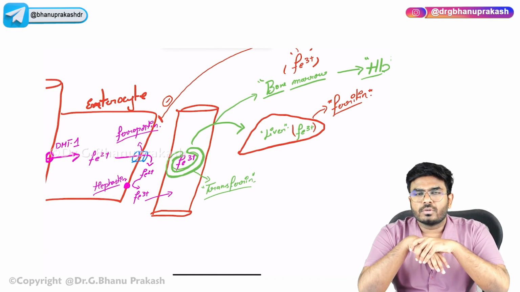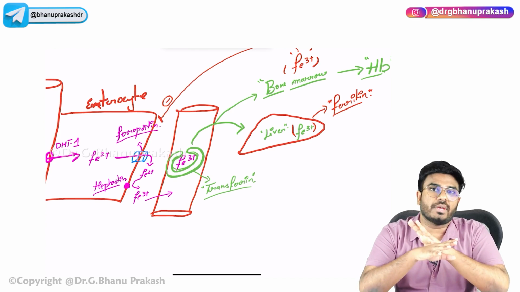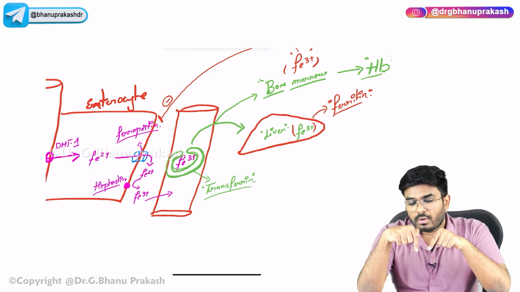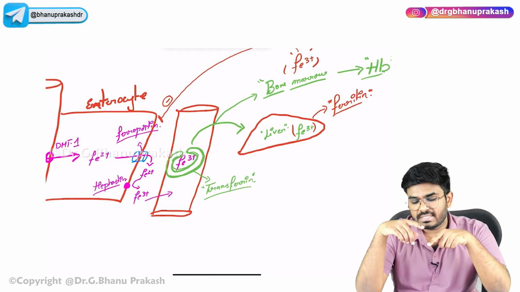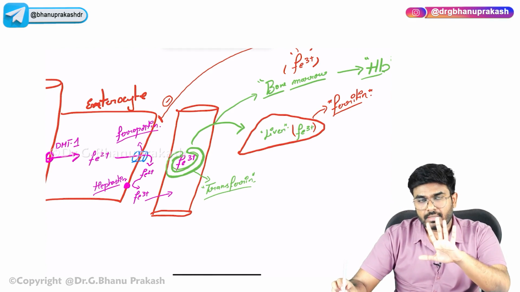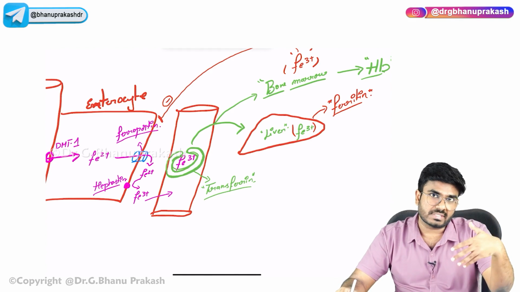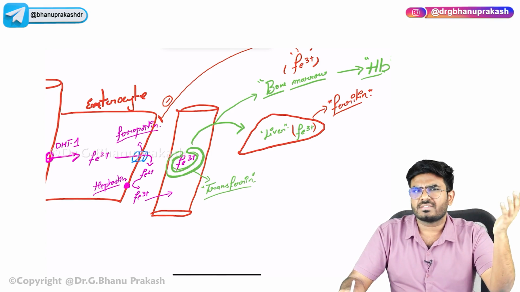So you should be very much cautious about when to absorb the iron and when not to absorb the iron. When the person already has iron stores, already has a sufficient amount of iron, he doesn't require any further iron, because if he continuously takes iron, that will cause an iron overloaded state and hemochromatosis. There can be hemochromatosis leading to bronze diabetes, all this stuff.